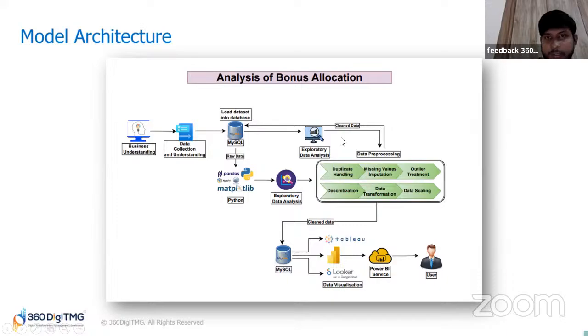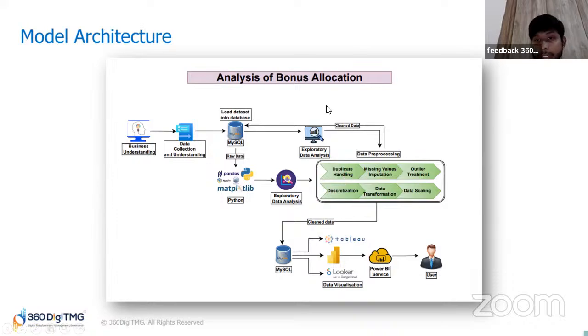Then, as part of data pre-processing, the third step and one of the important steps, along with exploratory data analysis, I would like to explain it. After collecting the data, the next step is data pre-processing. Raw data is often messy, incomplete or inconsistent, so we cleaned it using different pre-processing techniques, using Python with libraries such as Pandas and NumPy. The steps involved handling duplicates, removing repeated entries that could skew the results.